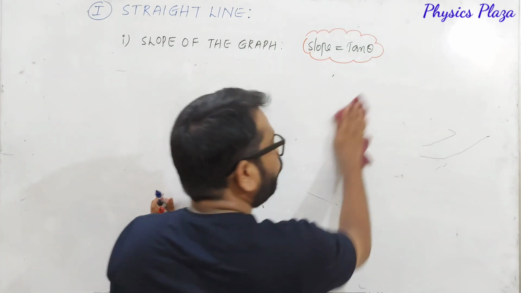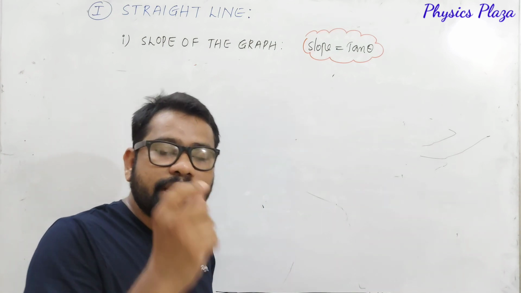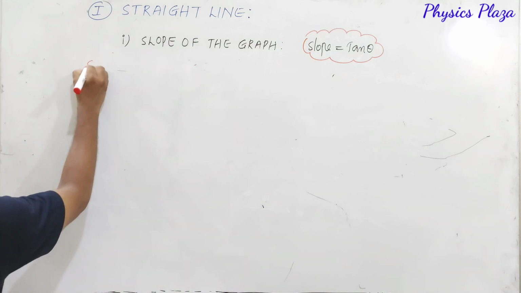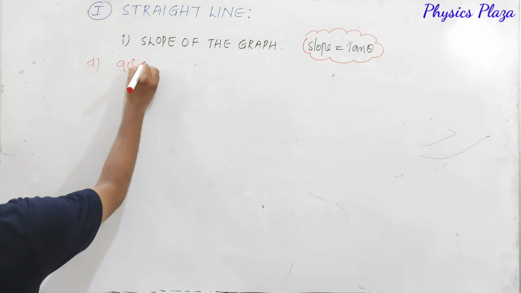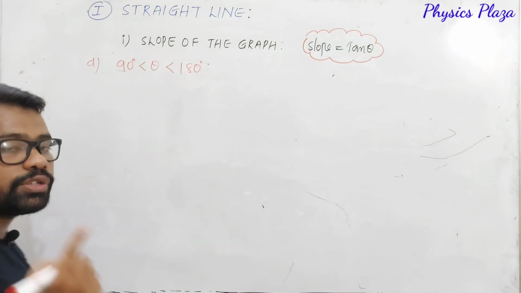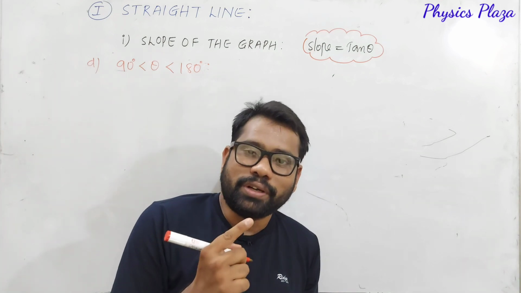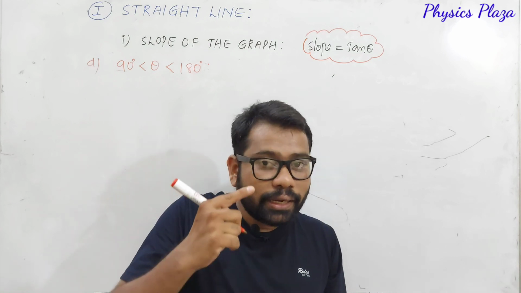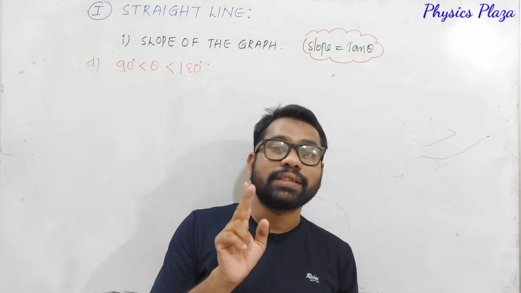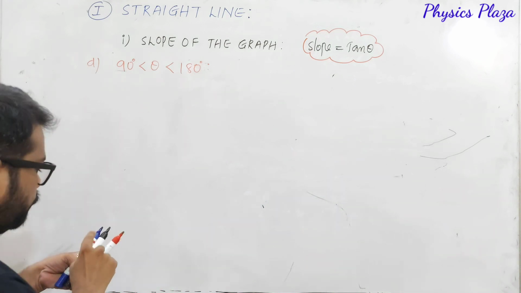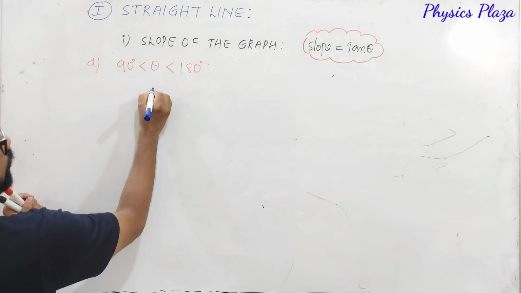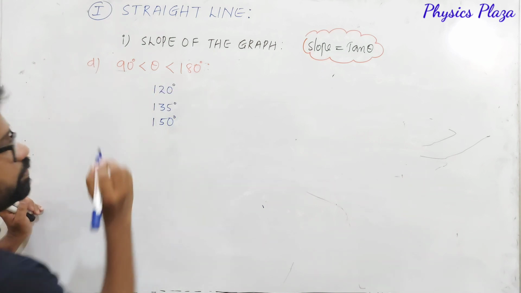Now, we will discuss what if the angle is greater than 90 degrees and less than 180 degrees. That is case D. That is, theta is going to be in between 90 degrees and 180 degrees, an obtuse angle. We discussed the acute angle. Now, we are going to discuss the obtuse angle. Children, it is going to lie in the second quadrant. That is very important. Now, look here, children. For this, the possible angles we will generally discuss are 120 degrees and 150 degrees.